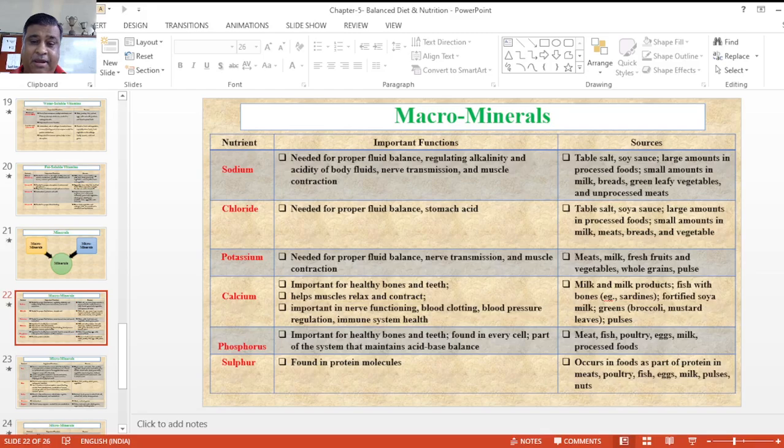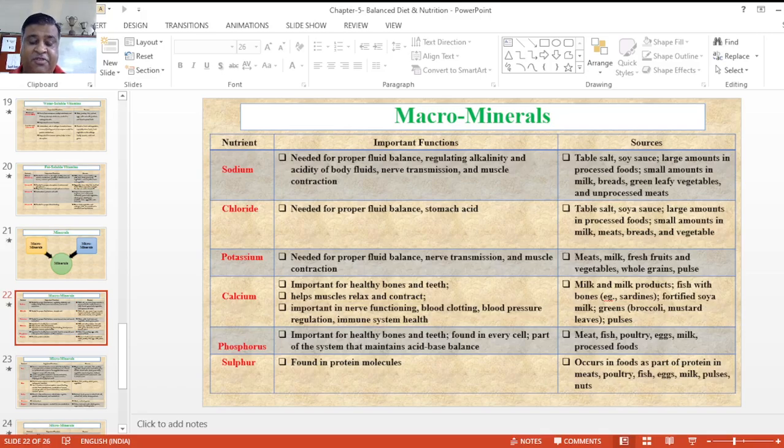नेक्स्ट इज कैल्शियम है, इंपॉर्टेंट फॉर हेल्दी बोन्स एंड टीथ. It also helps for muscle relaxation and contraction. It has also helped for nerve function, especially in blood clotting, blood pressure regulation, immunity systems के health को develop करते हैं. After that, milk and milk products, fish with bones, fortified soya milk, green broccoli, mustard leaves and pulses. Basically, these are the sources.